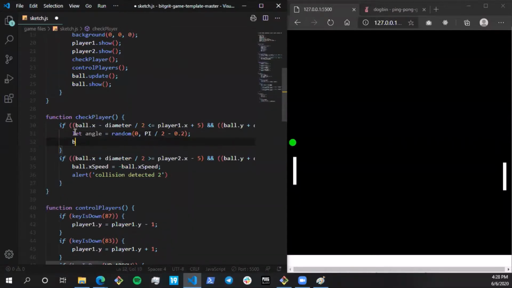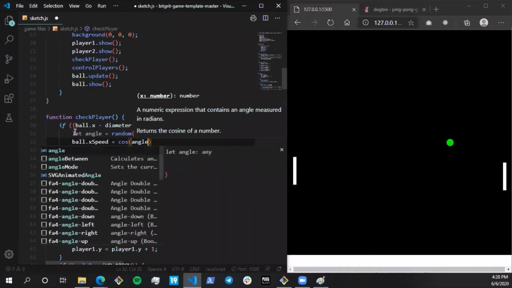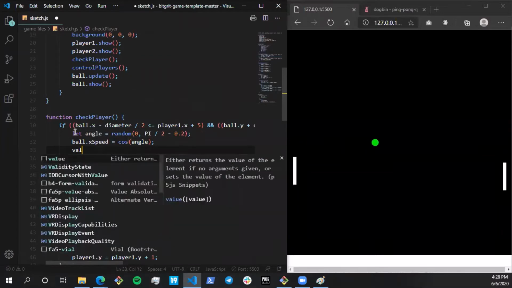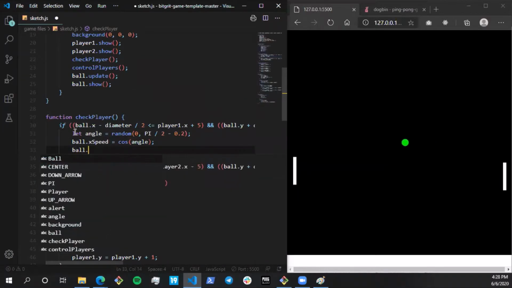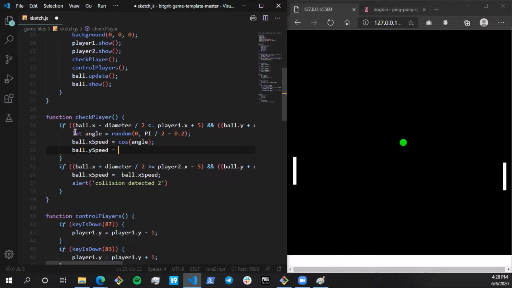All right. Now the x speed of the ball is going to be the x component of this angle, so it's going to be cos of angle, and ball.y speed is going to be sine of angle.